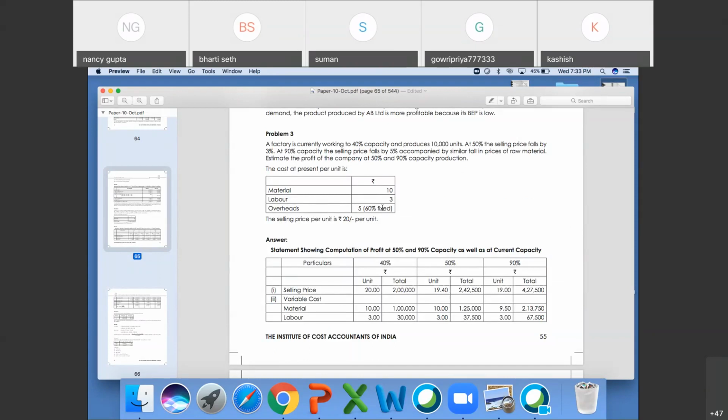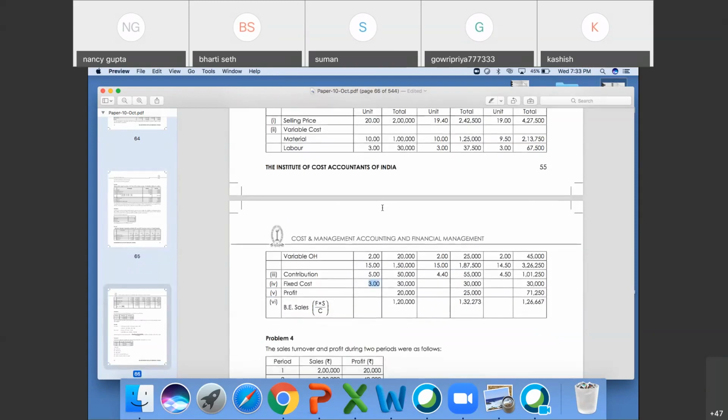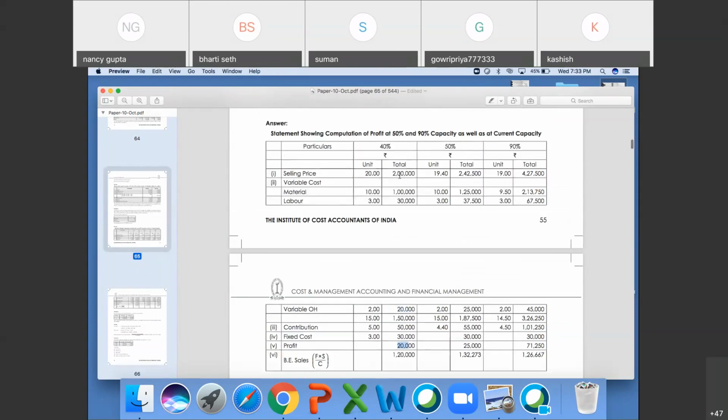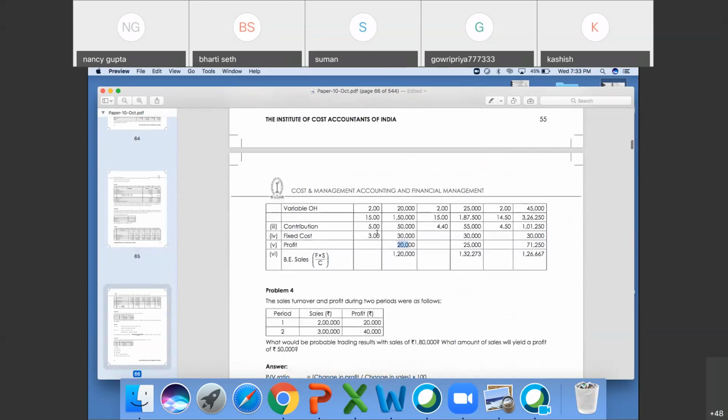Okay. So profit will be contribution minus fixed cost, multiplying by units. We are getting 20,000. BEP sale will be 1,20,000.